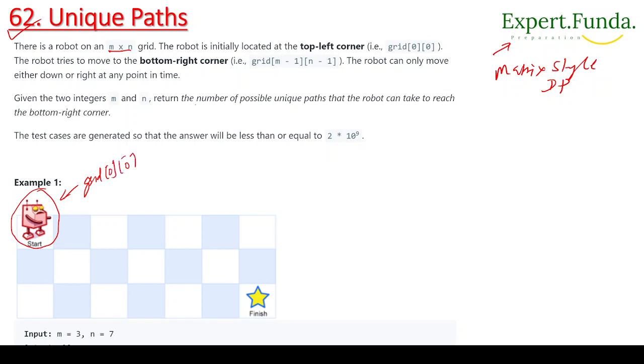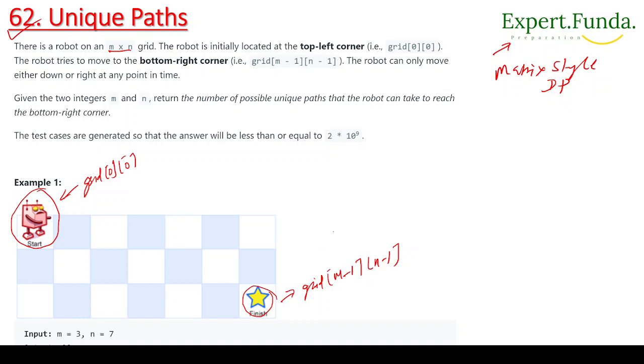The next line says the robot tries to move to the bottom right corner. Here he is going to finish his move, and this location is the cell at m-1 and n-1. So this is the grid we have.